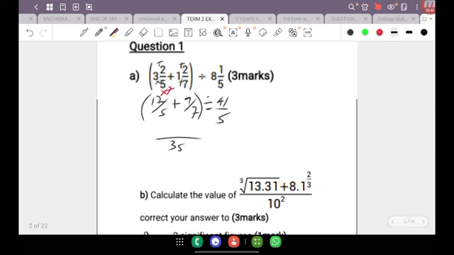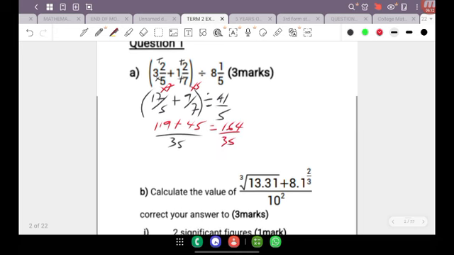All right, and then we're going to have 7 into 35 goes 5 times. So if we go on our calculator, then 7 multiplied by 17 should give us an answer of 119. And then we're going to have 5 times 9 is 45. So we're going to end up then with a final answer on the left to be equal to 164 over 35. All right, that would have been the answer for the bracket section.